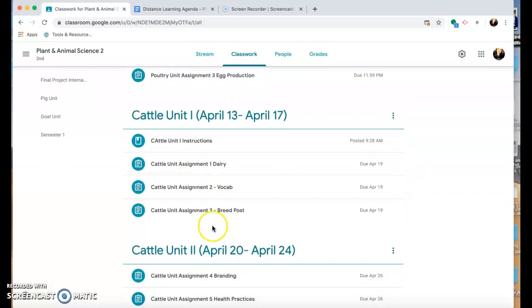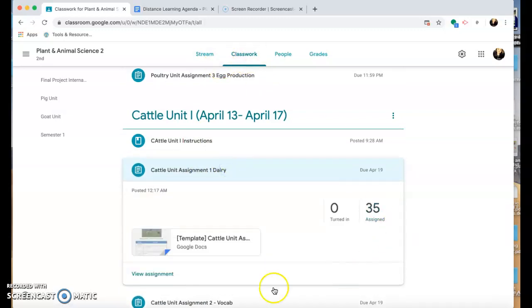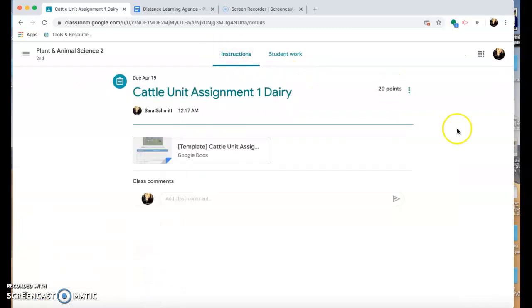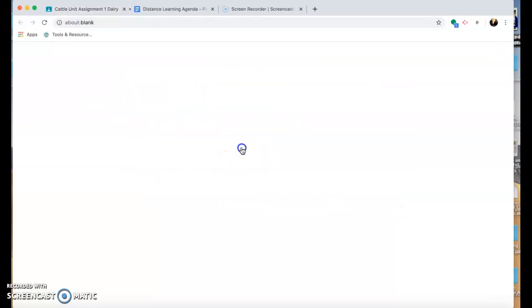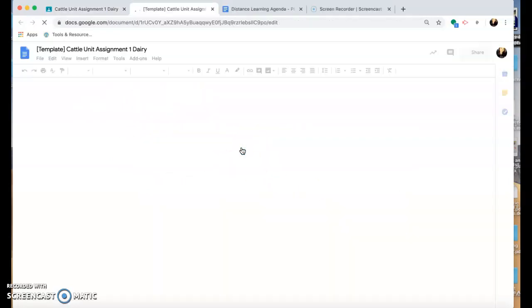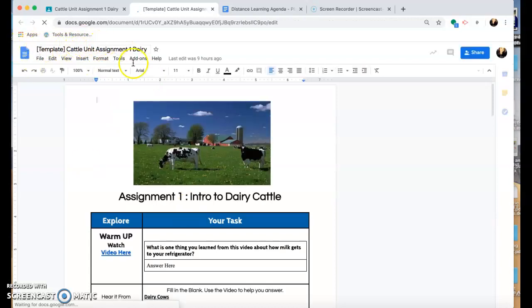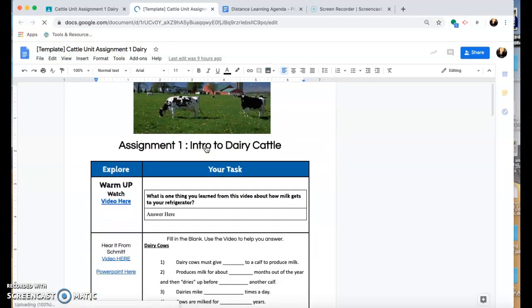So here you'll be able to access these assignments. So if you click on it, sorry, it's not going to look exactly like yours, but this is what it will say. But it'll have your name right here. So you click on it, and this one, it'll say so-and-so's cattle unit assignment dairy, assignment 1 dairy.